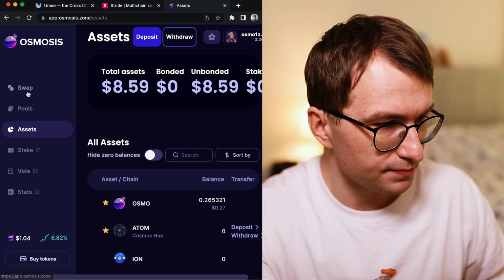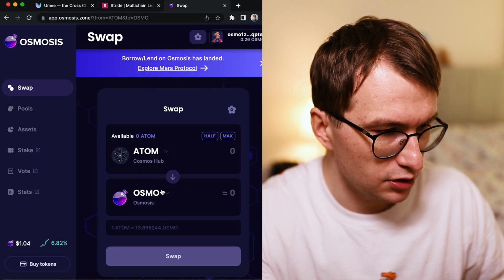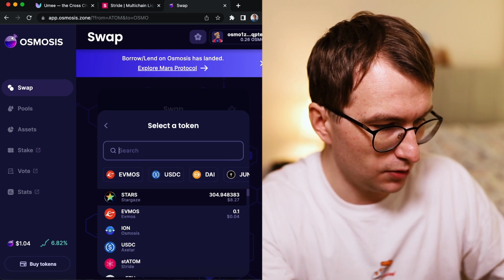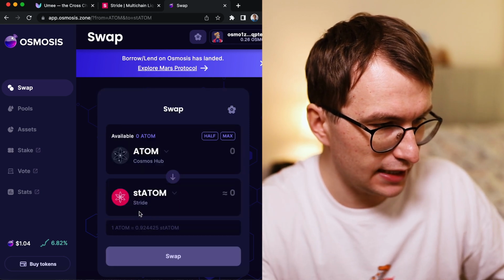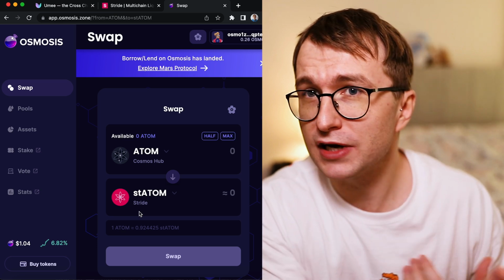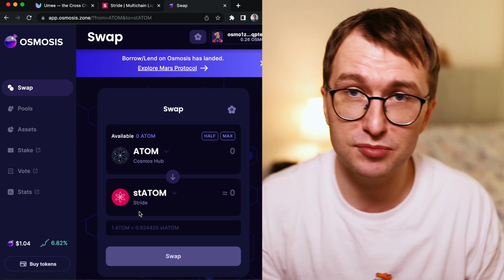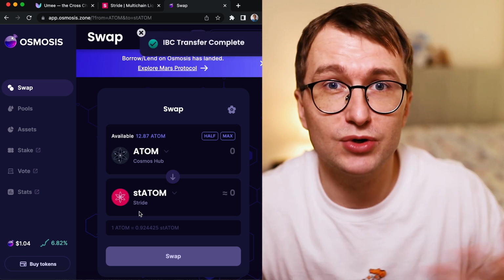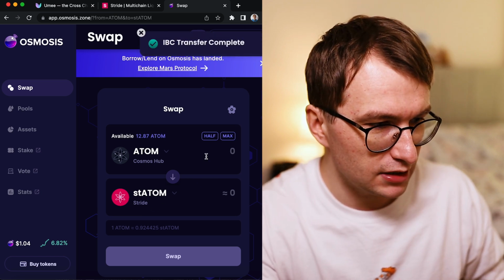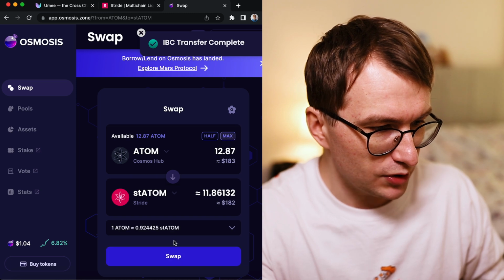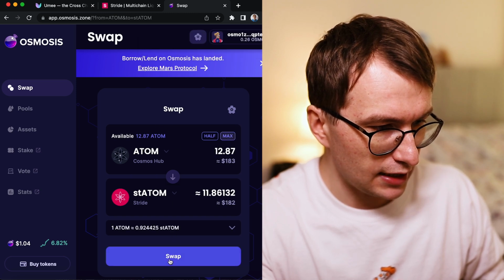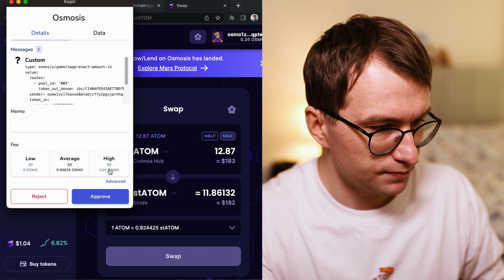After that, I'm going to swap my ATOMs to stATOMs. So let's find the stATOM. And of course, you can pay attention to squeeze the maximum value. If the stATOM is more expensive here than on Stride, you can do it via Stride. But it will be faster for me here. So I'm doing maximum, and I'm swapping this to stATOM.